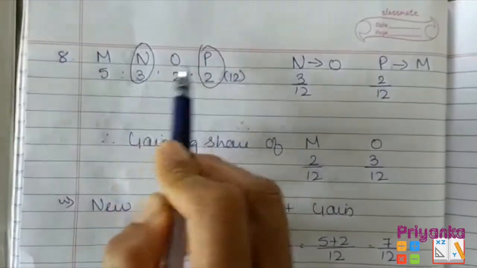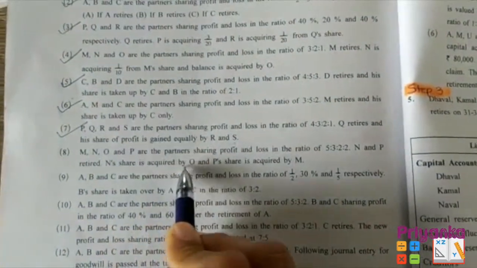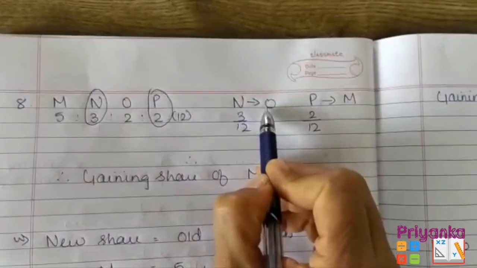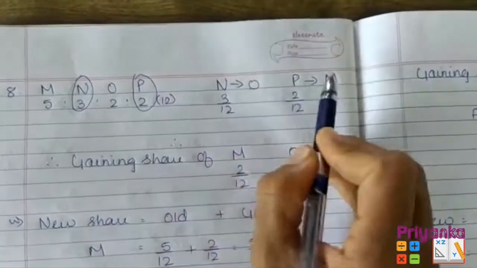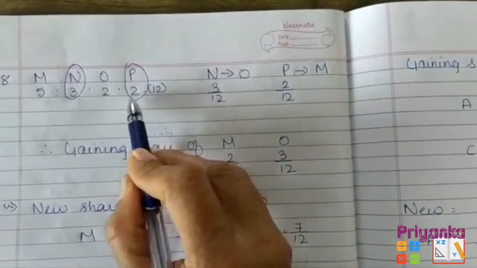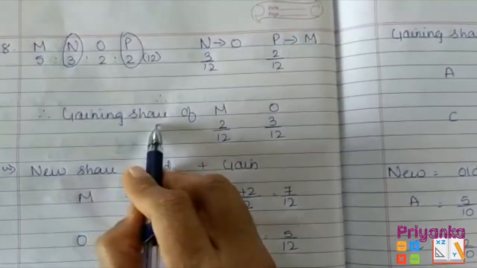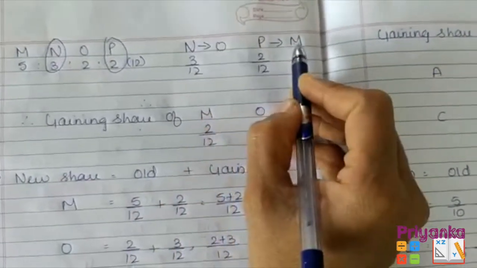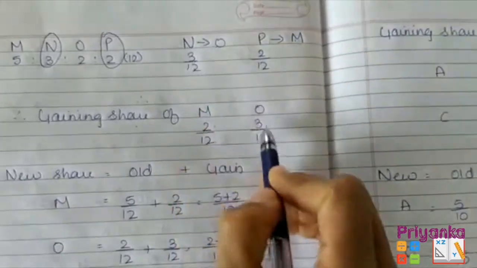N's share is acquired by O, that is N's share is 3/12, which is acquired by O, and P's share is acquired by M, whereas P's share is 2/12, which is going to be given to M. Now therefore the gaining ratio is M 2/12 and O is getting 3/12.